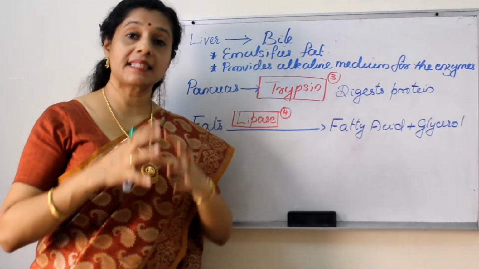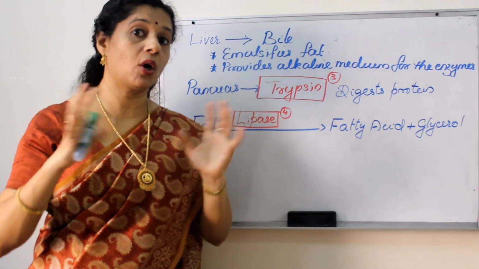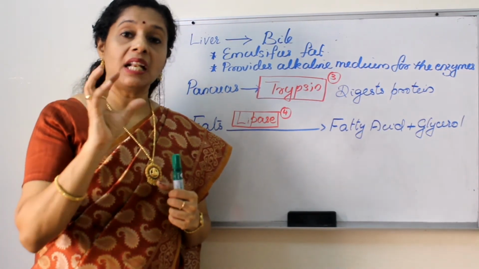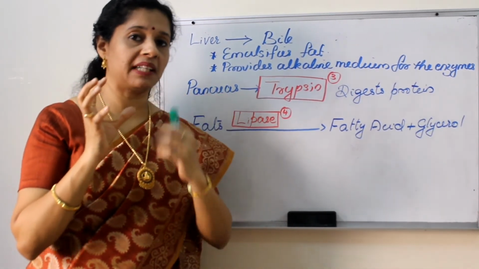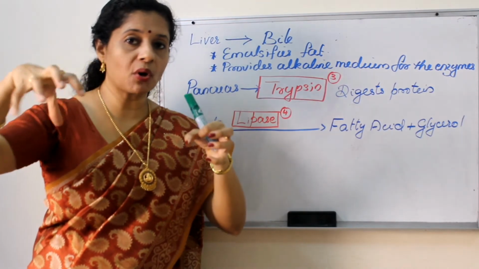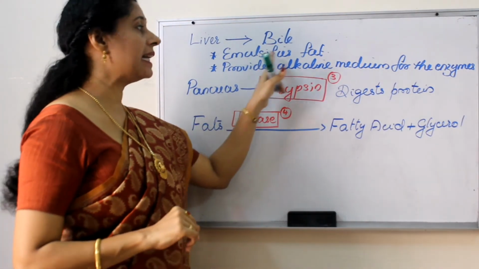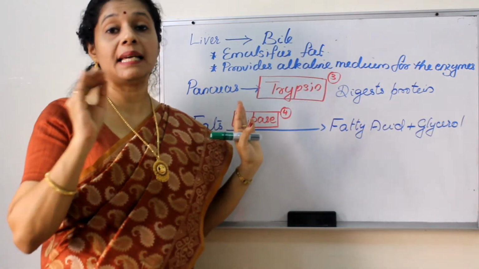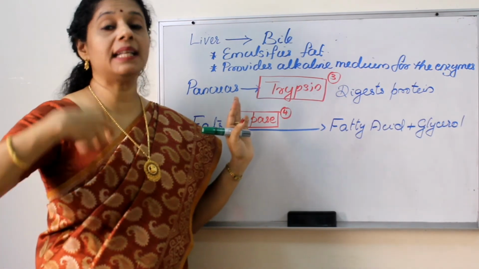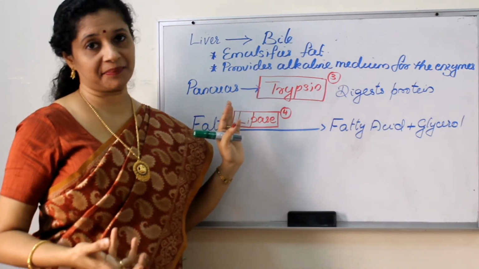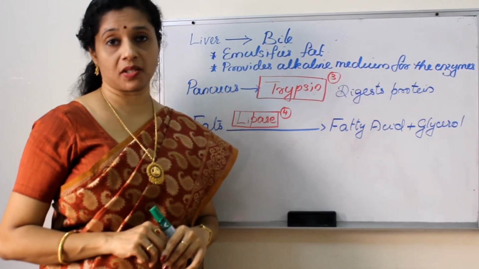Because you know fat is actually large. Fat means what? You imagine fat means nothing but oil or lipid. Okay, so they are large globules. If they are large, enzymes cannot act on them effectively. So first they have to be broken down into small molecules. So that process is called emulsification. So bile emulsifies the large fat globules into smaller globules so that the enzymes can act efficiently. Next, it provides alkaline medium for the enzymes.